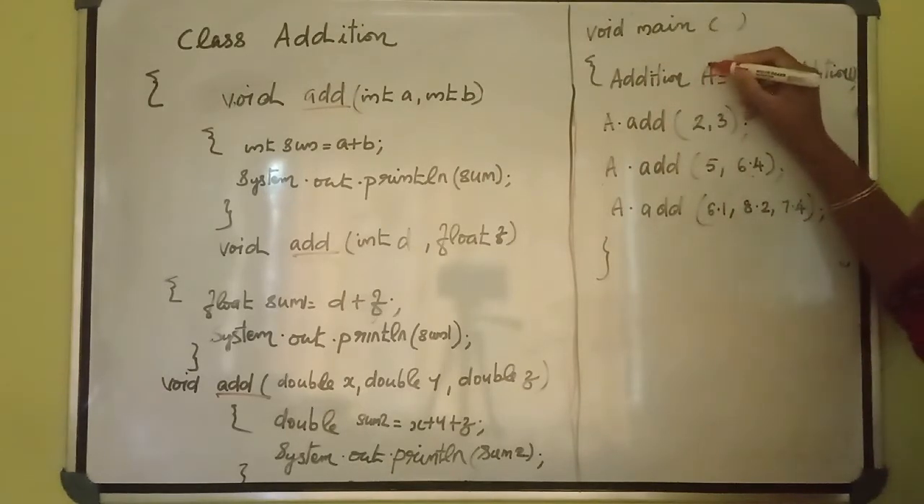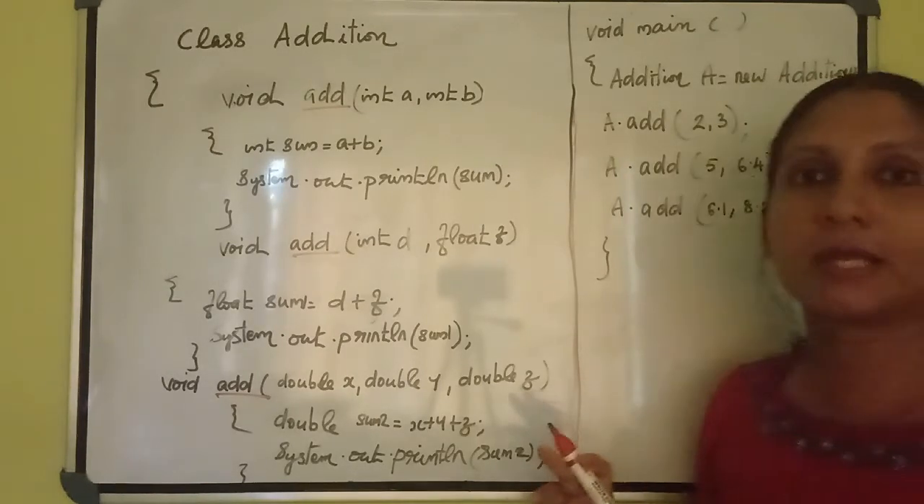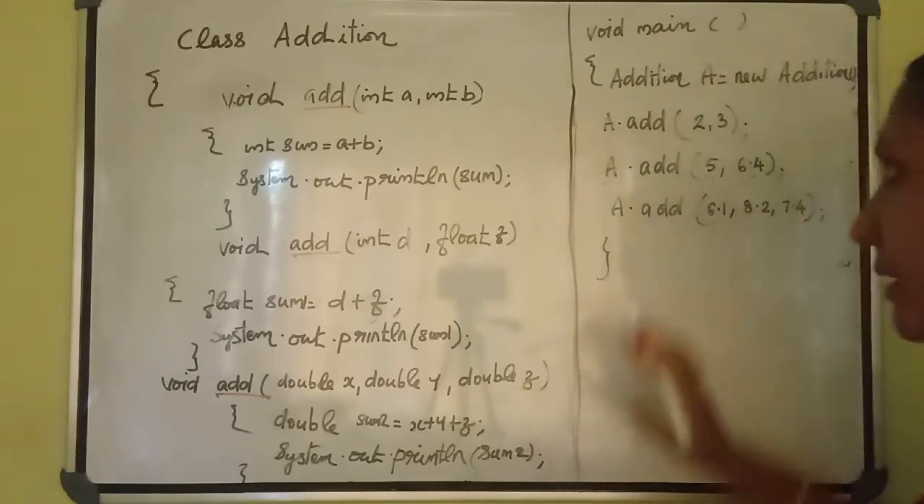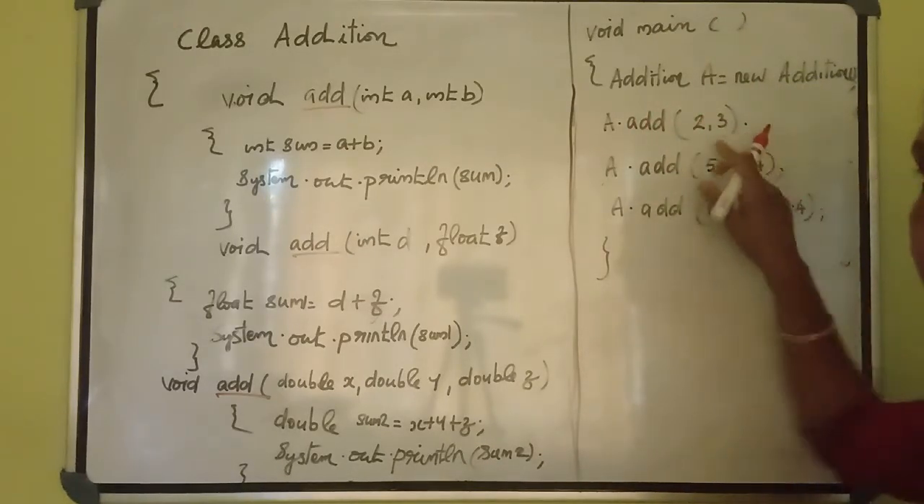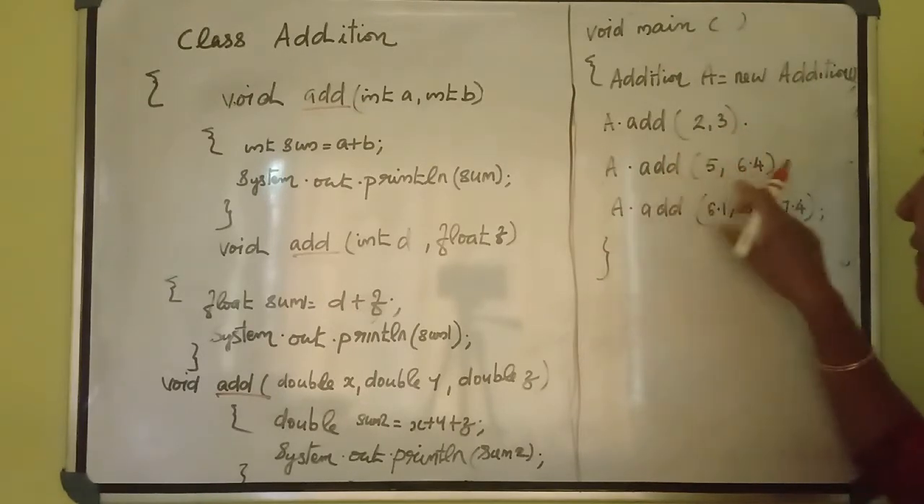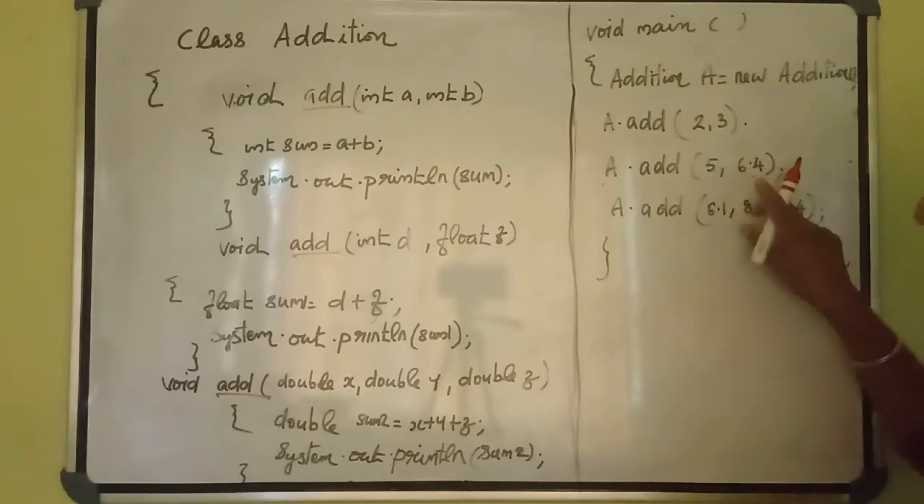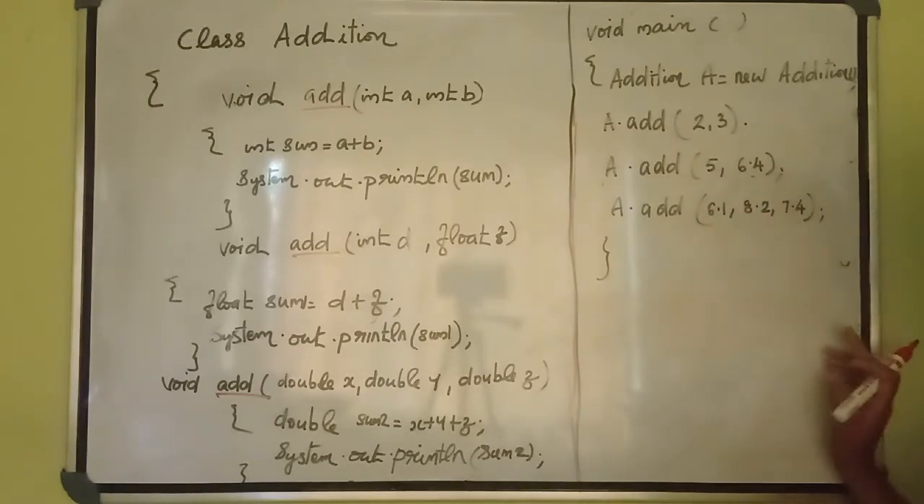Here, I had given capital A, then new Addition with a bracket, then semicolon. Like this way, I have to create one object first. After that, here I had given a dot add with two integer numbers. See this one. First one is two integer numbers, second one with one integer and one real number, third one, three real numbers.